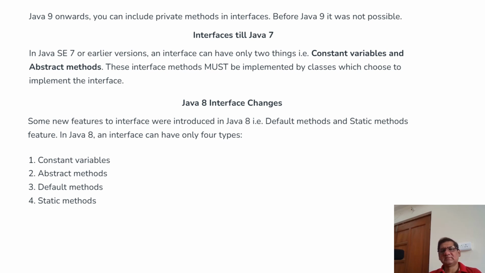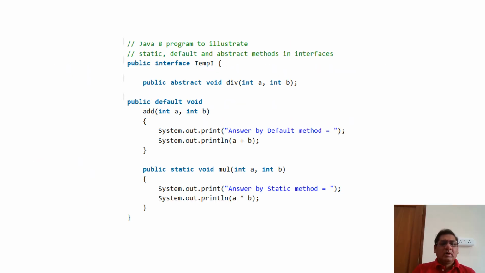What is a Java interface? This is one of the questions we frequently face in interviews. Till Java 7, it has only two things: constant variable declarations and abstract methods. From Java 8 onwards, Java provides features like constant variables, abstract methods, default methods, and static methods. On the screen, we can see the interface features that are available from Java 8 onwards.